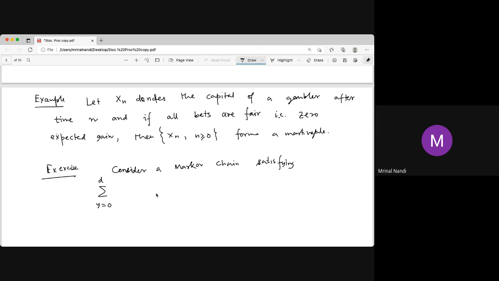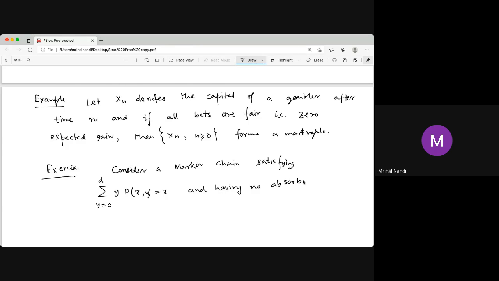So consider a Markov chain satisfying this. It is a martingale having no absorbing state other than 0 and D. 0 and D are absorbing states.